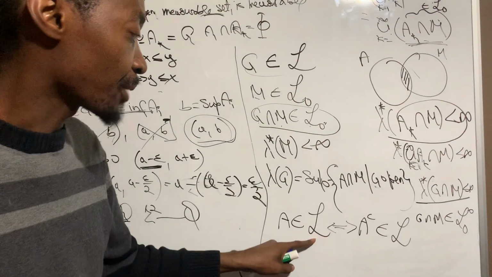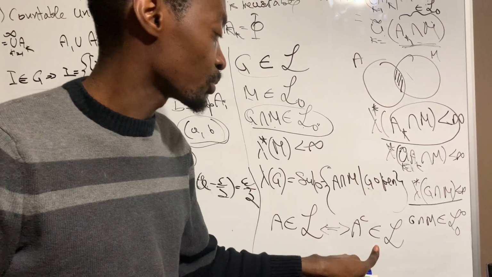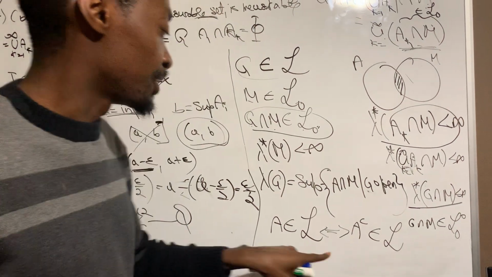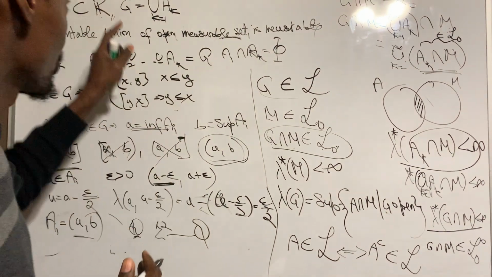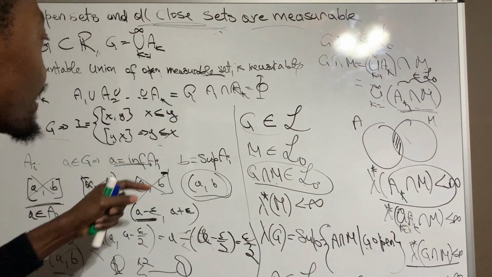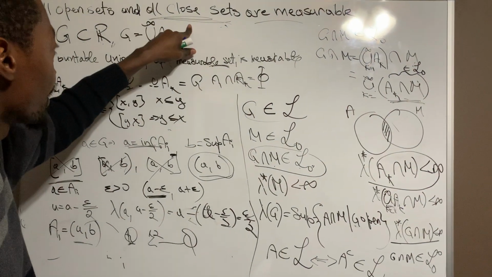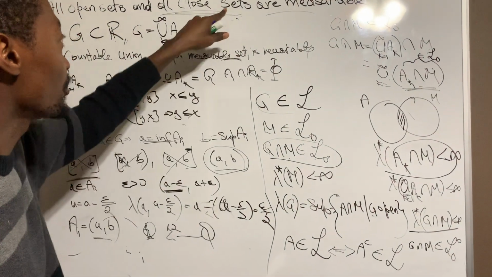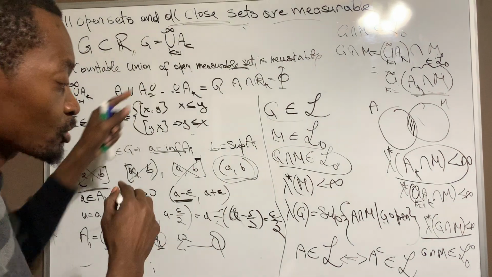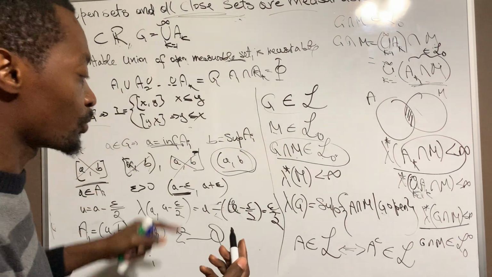If A is in the Lebesgue measurable set, the complement must also be in it. And the relationship that exists between open and closed sets is that if A is open, then its complement must be closed.